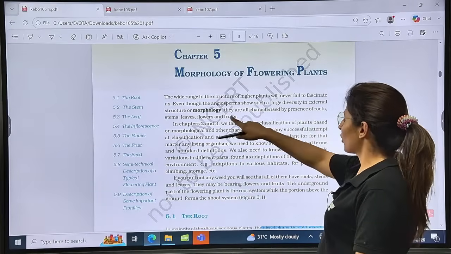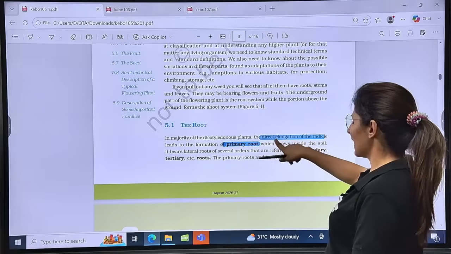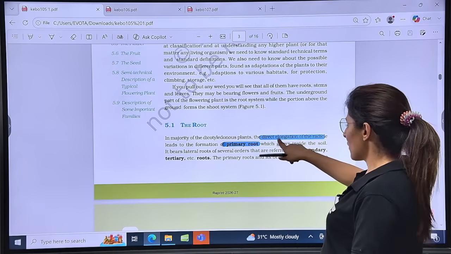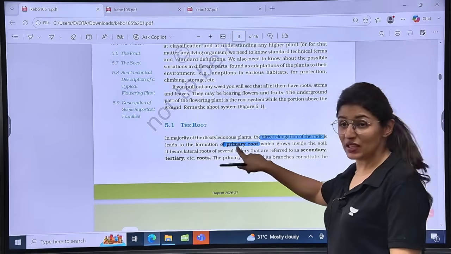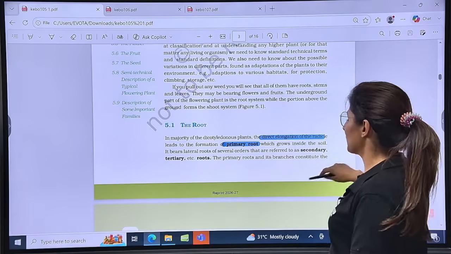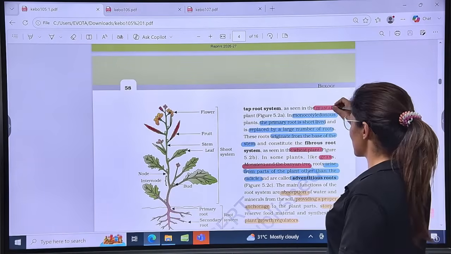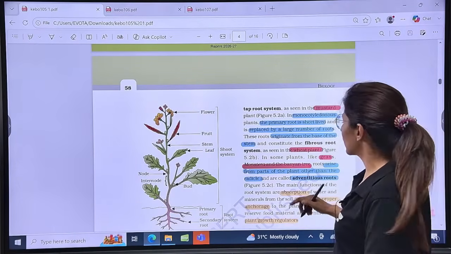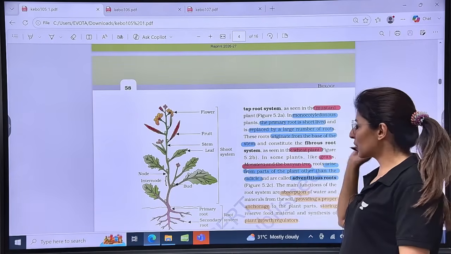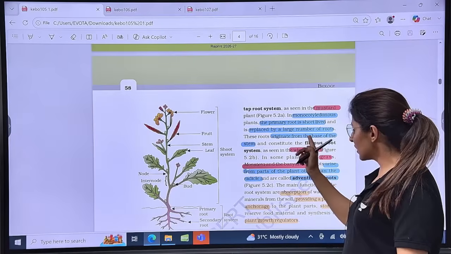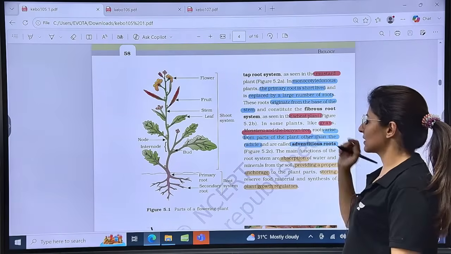Now, talking about morphology, what is morphology? Morphology is the study of external structures. Talking about the root, in dicots, the root is formed by direct elongation of the radicle, and this root from the radicle forms the primary root, also known as the tap root. Is that clear? So the primary root system will form the tap root system, as in mustard. We know that mustard is a dicot. In monocots, the primary root is short-lived and is replaced by a large number of roots which originate from the base of the stem, and they constitute the fibrous root system, as in the case of wheat.